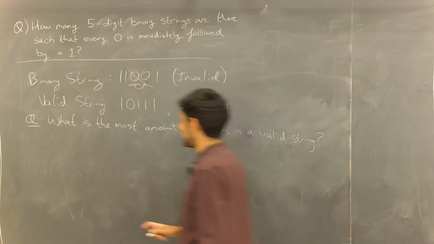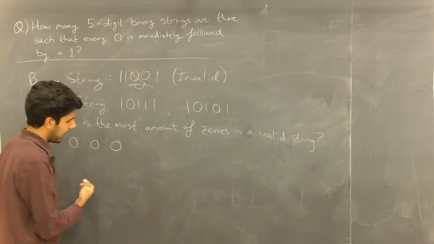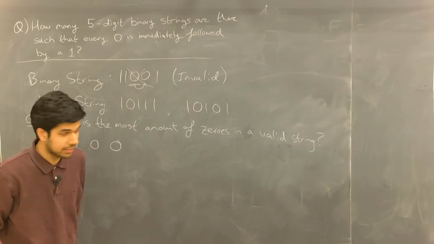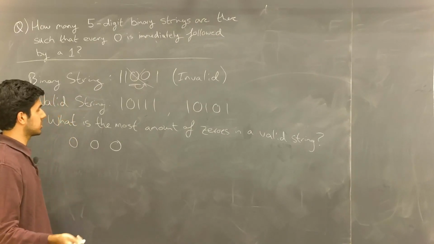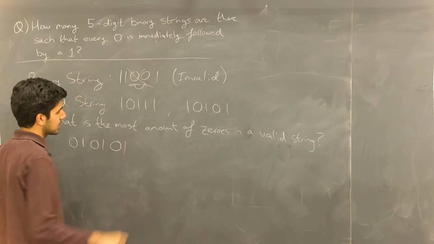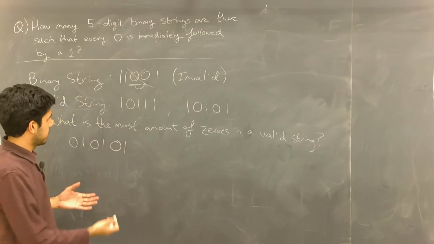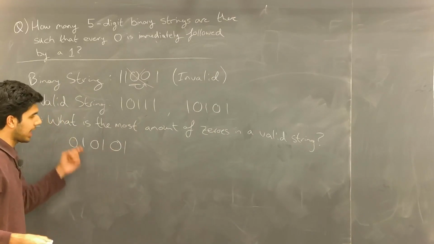Let's suppose we did have 3 zeros, and we're trying to construct such a valid string. If it has to be valid, then every 0 must have a 1 immediately after it. And no matter what, we've already exceeded the 5 characters, because each 0 has a 1 after it.